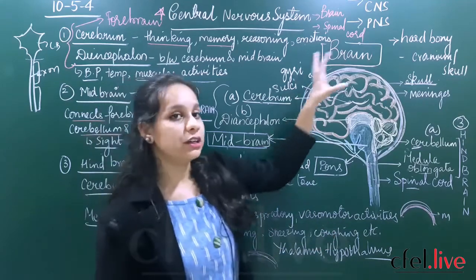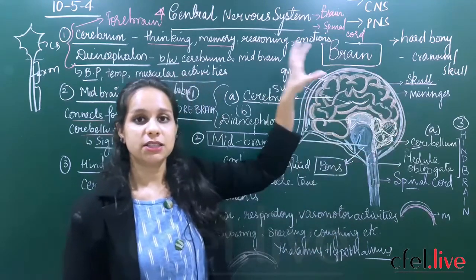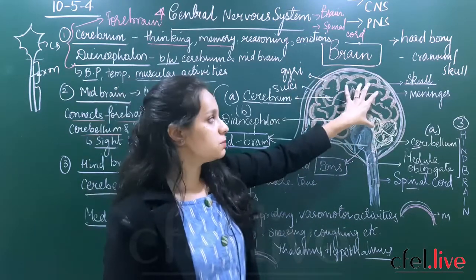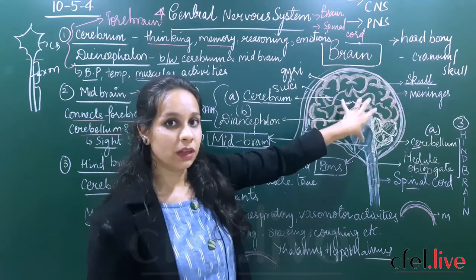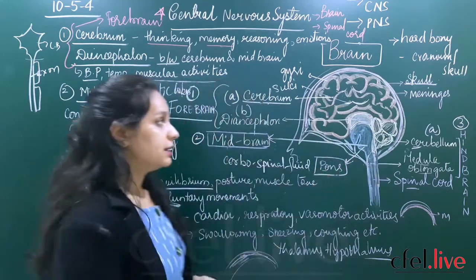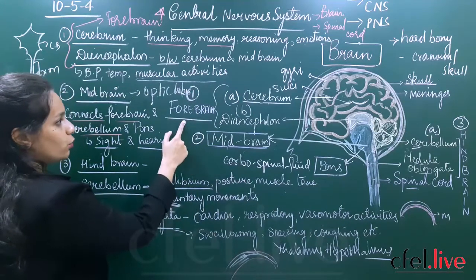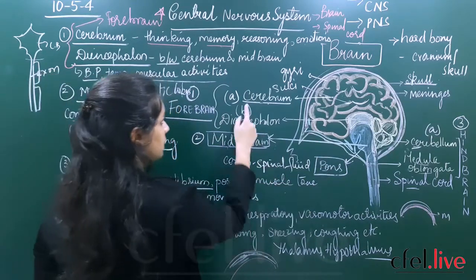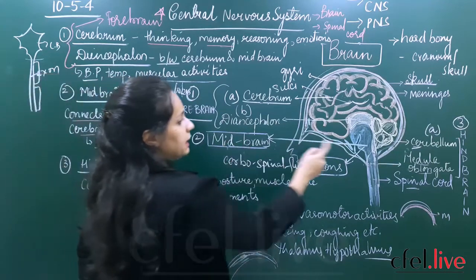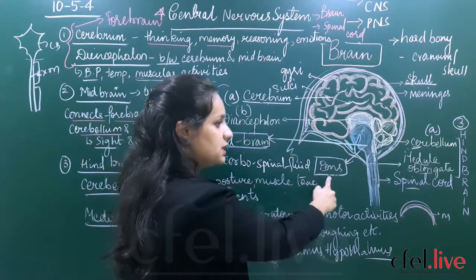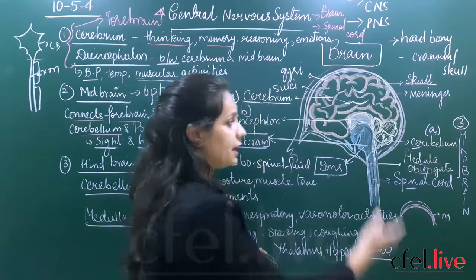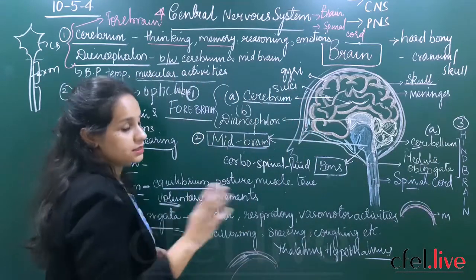Now the brain is divided into grey matter and white matter. Grey matter contains all the cell bodies of the nerve cells, whereas the white matter, which is present in between the brain, will have all the myelinated axons. Okay. Then the three important parts of the brain are forebrain, midbrain and the hindbrain. Cerebrum plus diencephalon will make the forebrain. The midbrain contains the optic lobes and bones. The hindbrain makes up the cerebellum plus medulla oblongata, and we have read each of their functions in detail.